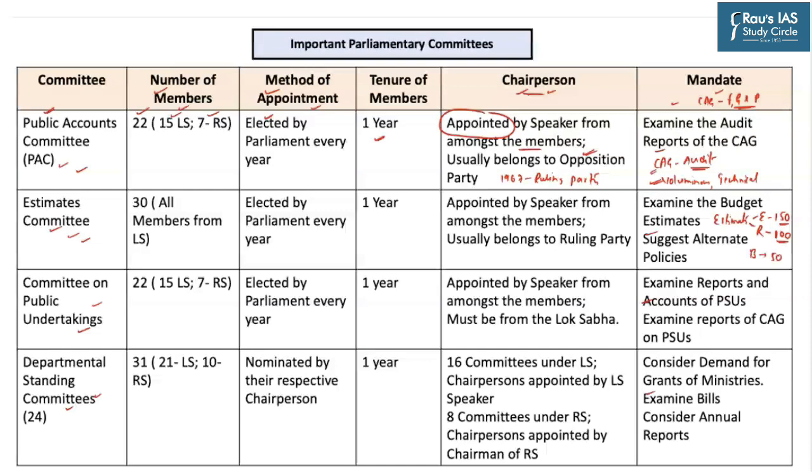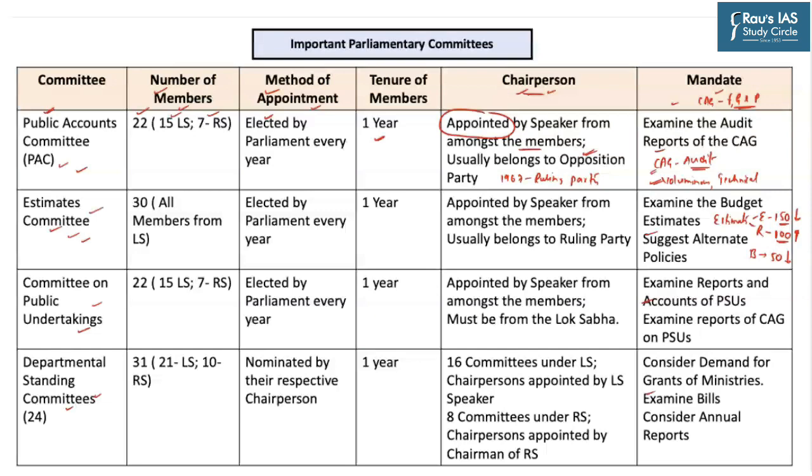Now, not all the time these estimates may be perfect. So we need to analyze whether these estimates are realistic or not. There may be certain instances where we can rationalize the expenditure, and we can increase our receipts through alternative policies. Similarly, by reducing our expenditure and increasing our receipts, the need to borrow may reduce. So the Parliament needs to examine the budget estimates in terms of expenditure and receipts and also suggest certain alternative policies in order to come up with better estimates and ensure efficient public expenditure. So that is where the Estimates Committee comes into picture.